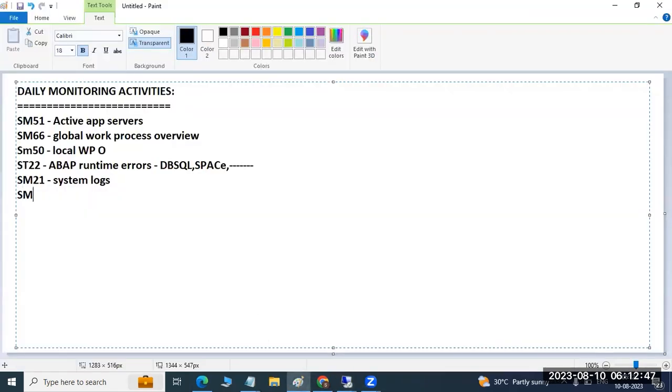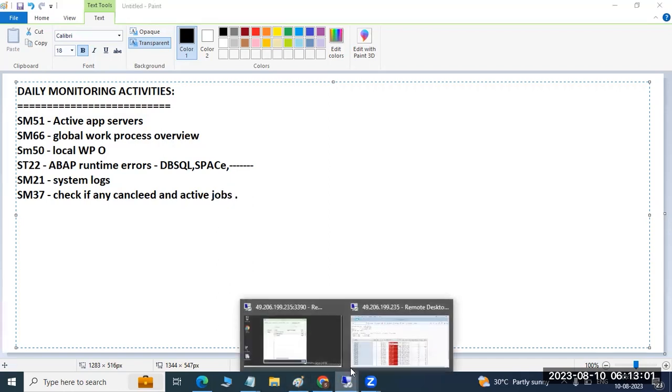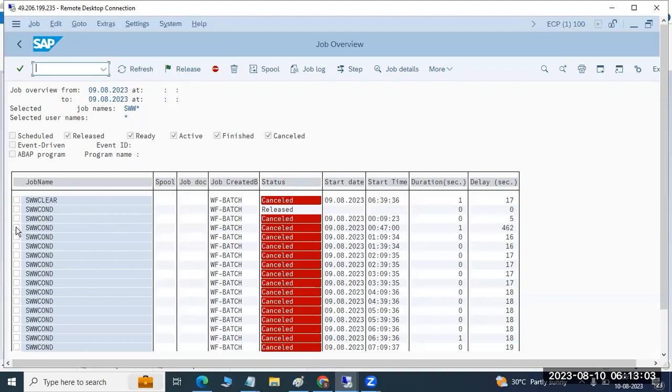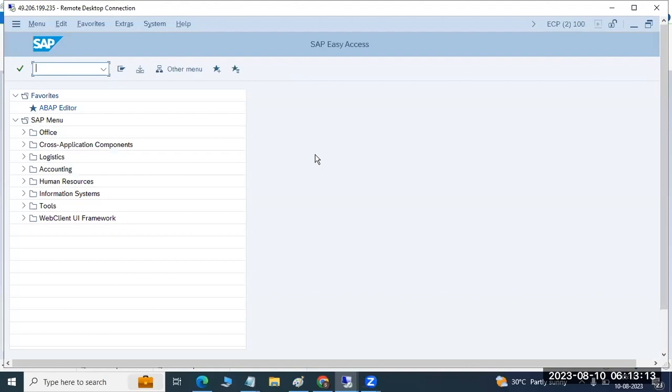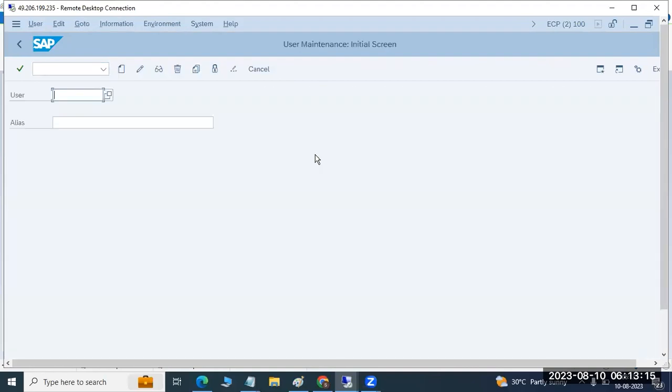Immediately we can go to SM37 and check if there are any cancelled jobs, and active jobs, long running active jobs. We can check from here. Okay, some jobs are getting cancelled. Why? The job step user mentioned is the WF-batch user. Now take a new session, and in client 100 go to SU01, then check the WF-batch user here.